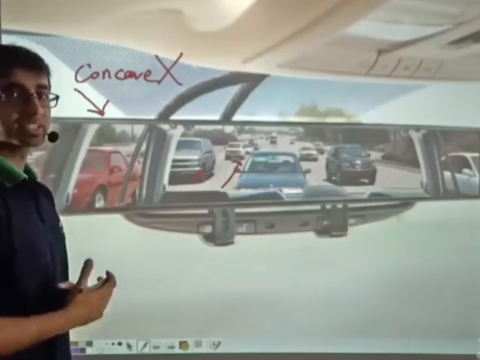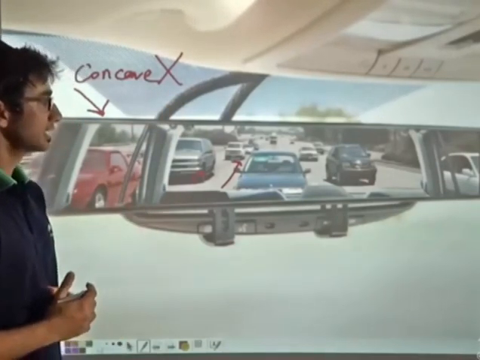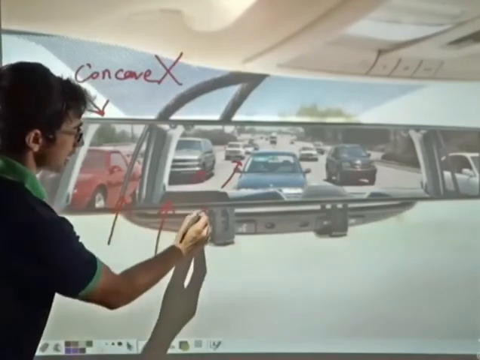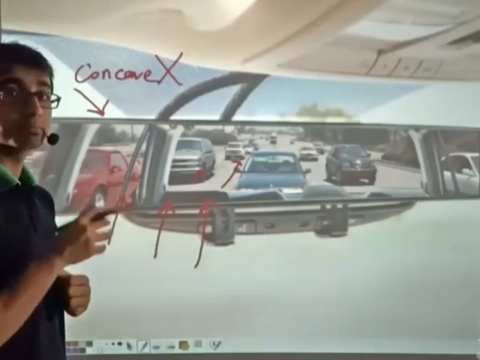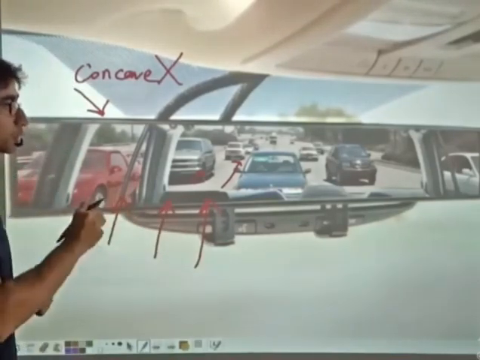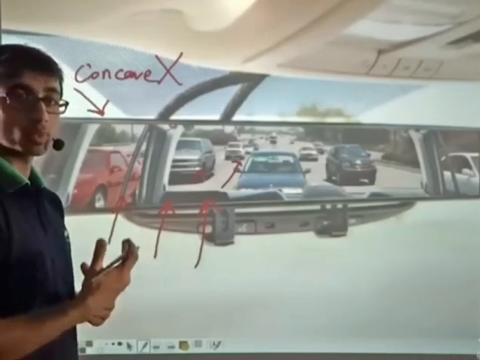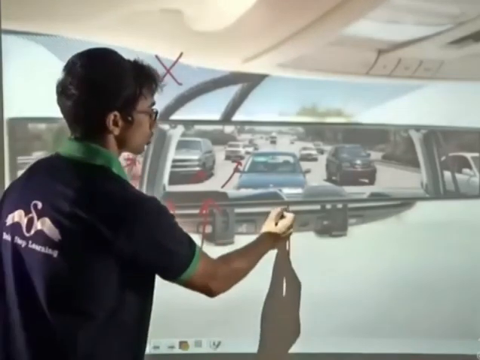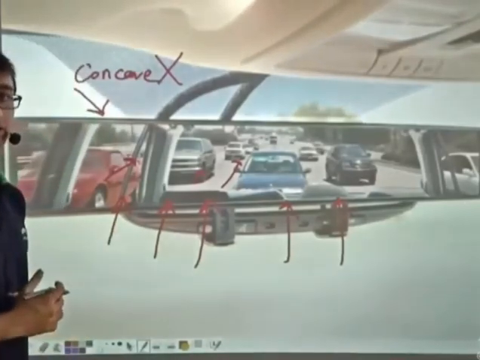So what happens if it is a convex mirror? If this mirror is a convex mirror, then the rays of light that are incident on this mirror after reflection will seem to diverge from points behind the mirror. Now, due to this, the driver will be able to see the reflection of what is behind his car on this mirror. So this purpose is fulfilled by a convex mirror.